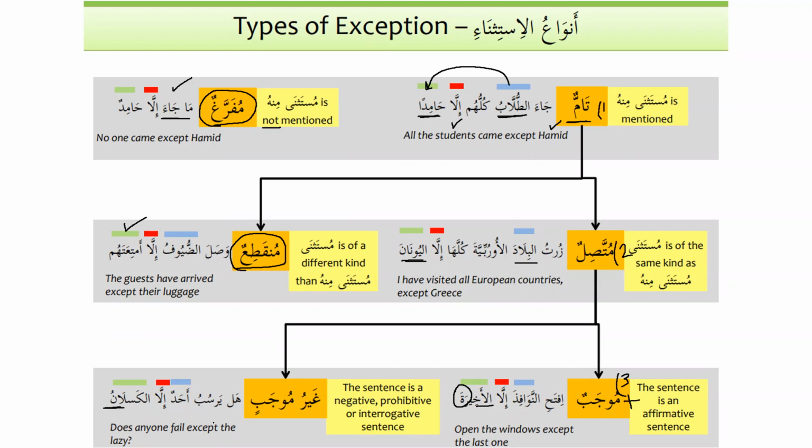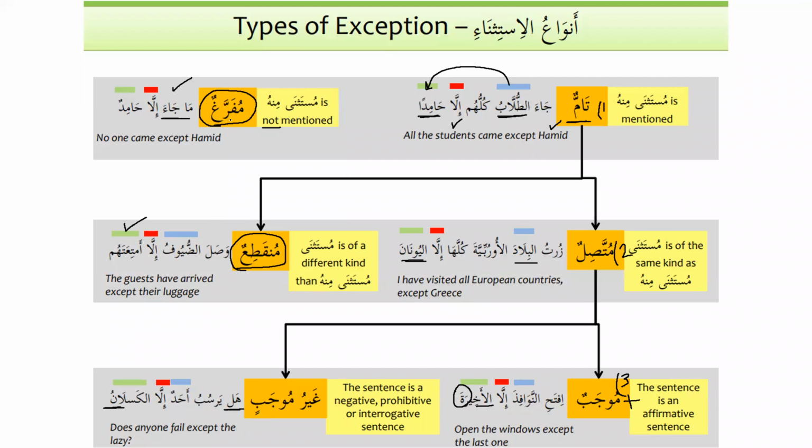However, there will be two possibilities, that it can be marfu and it can also be mansub. But as of now, we will focus only on being marfu. Hal yarsubu ahadun illa al-kaslanu? Does anyone fail except the lazy? So now, because we have hal, that's why we say that it is ghayru mujab.